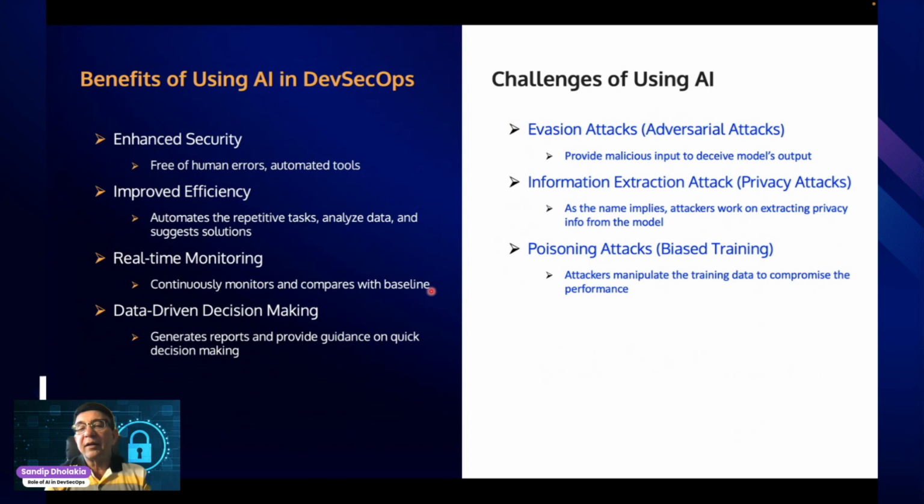But as I said earlier, like every coin, AI has its own downside, because AI tools can be hacked or misused, and there are many attacks that can be launched on the AI model, the AI tools and the AI chain. But there are a few important ones I'm going to discuss here. One is the evasion attack, also known as an adversarial attack.